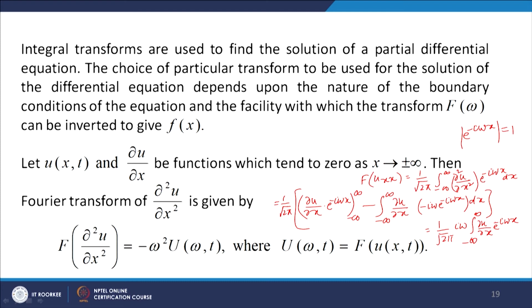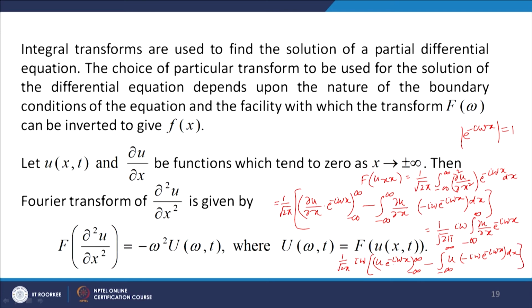Let us integrate once more. So, 1 over root 2 pi I omega, when we integrate once more, we get u times e to the power minus I omega x from minus infinity to infinity, and then minus the integral from minus infinity to infinity of u times minus I omega e to the power minus I omega x dx.